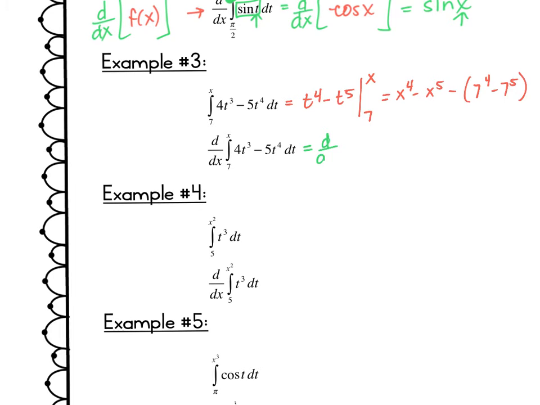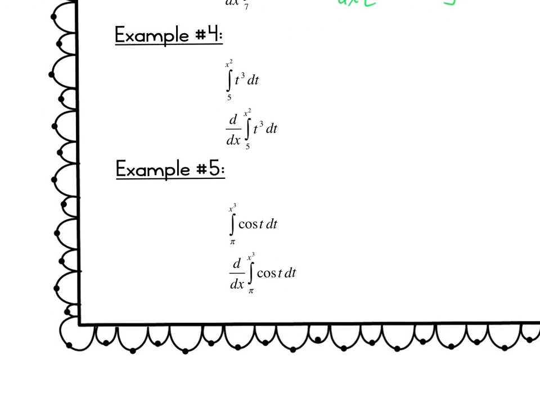So I'll have the derivative of the previous value. Since those are constants, their derivatives are going to be 0. The derivative of x to the 4th is 4x to the 3rd, and the derivative of negative x to the 5th is 5x to the 4th with a negative sign, and then your constant values go away. Again, you'll notice that your f of t and your f of x look very similar, except our variable is changing. Alrighty, so let's go to number 4.